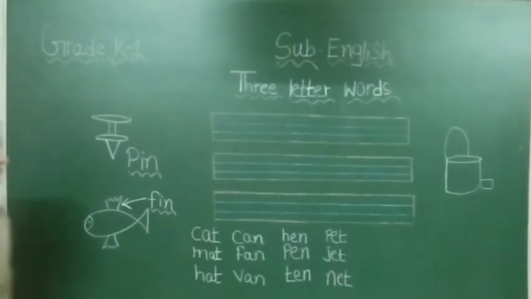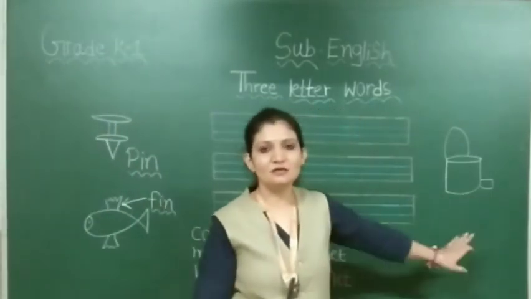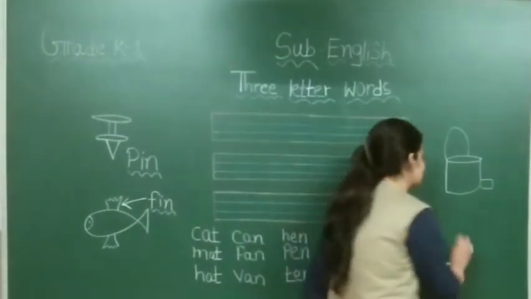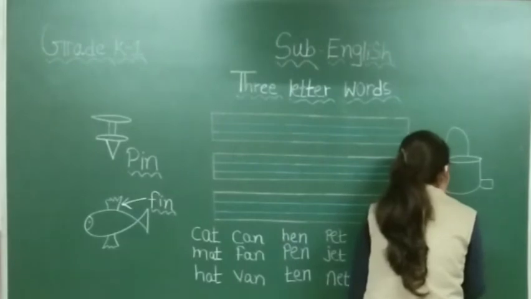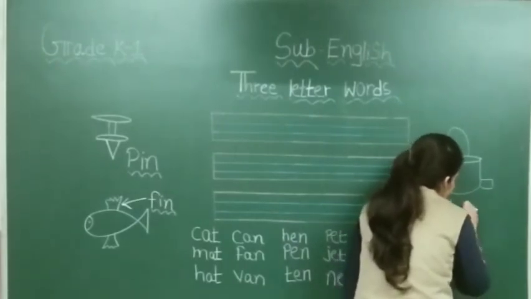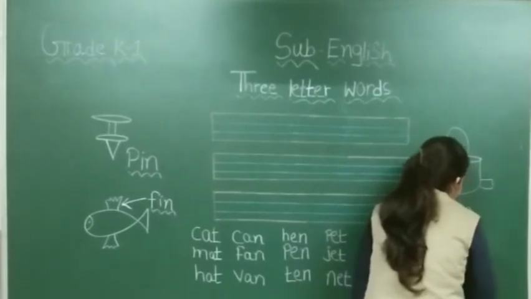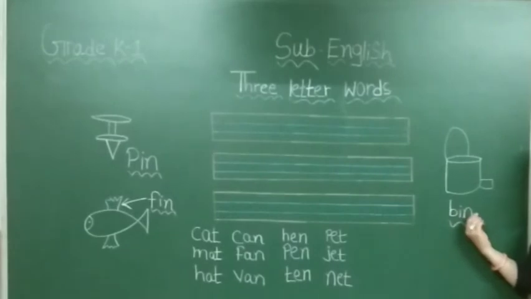Now third one, yes, this is a dustbin. Now what is the spelling of bin? B-I-N, bin. In phonics, B-I-N, bin.